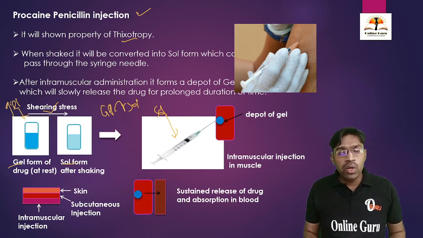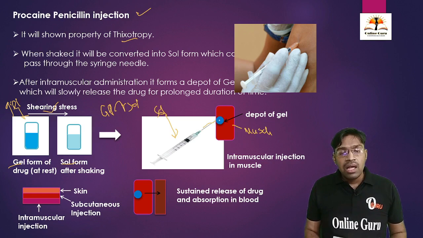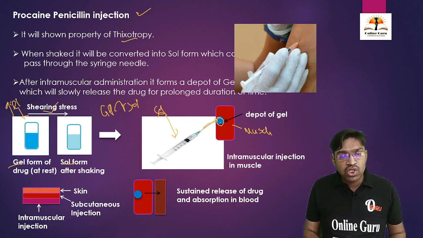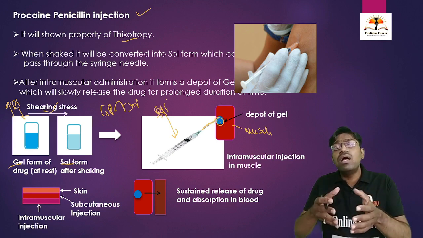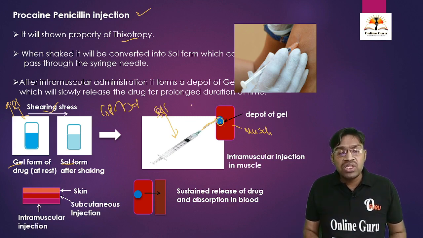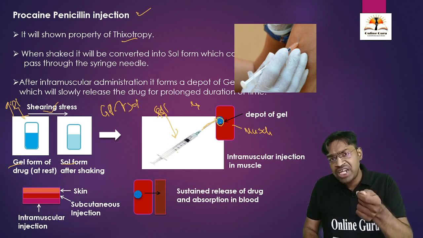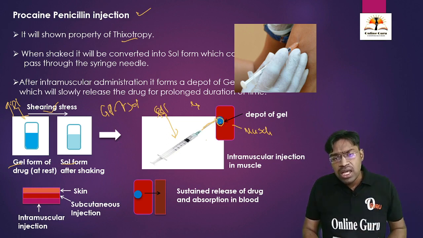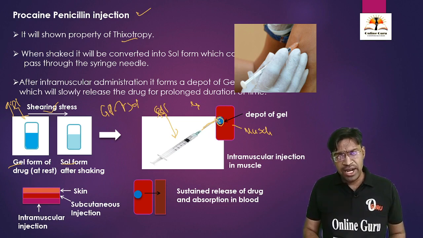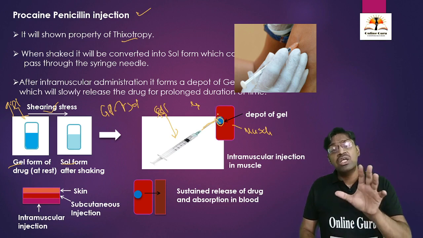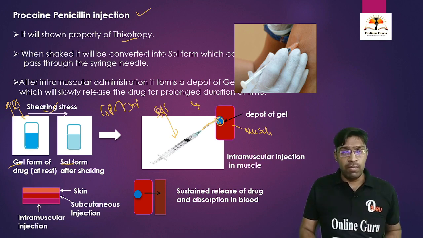When we give this syringe into the muscle, this is the muscle, when we are going to give this intramuscular injection into the muscle of the patient, then this solution receives shearing stress. Again we are going to apply some shearing stress due to the force. When we inject the drug inside the particular muscle, there is again pressure generated which will maintain the solution form of the system or the drug.